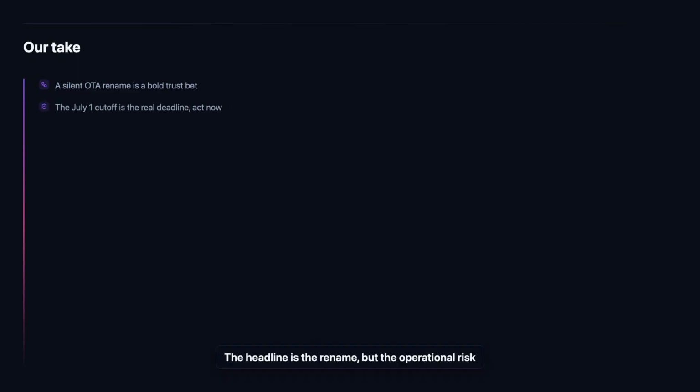The headline is the rename, but the operational risk is Cascade's end of life. We recommend auditing every pipeline today for Cascade calls. Leaving that migration to late June invites broken builds right when nobody wants surprises. Shipping Agent Client Protocol is the most strategic move here. By letting agents run in any ACP editor, Cognition is betting on portability over lock-in, which we read as a direct response to a crowded, fragmenting agent tooling market.